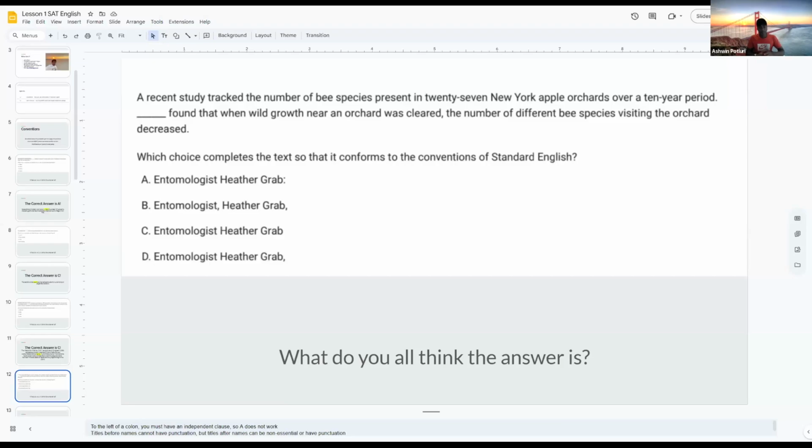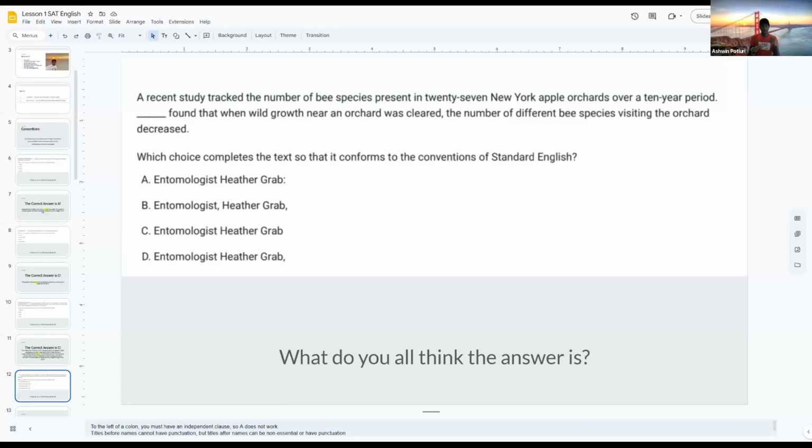As for B, the two commas create a non-essential clause. So if we remove that Heather Grab and we just put entomologist in, which is not surrounded by double commas, it will sound like this. Entomologist found that when wild growth near an orchard was cleared. That does not make grammatical sense. As for D, you can also apply the same reasoning.